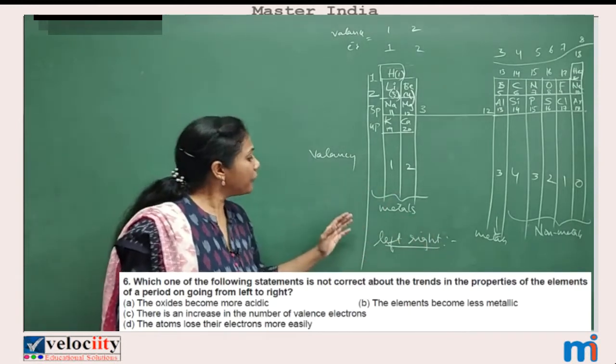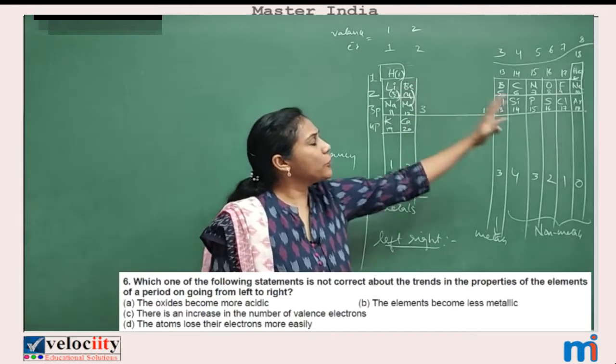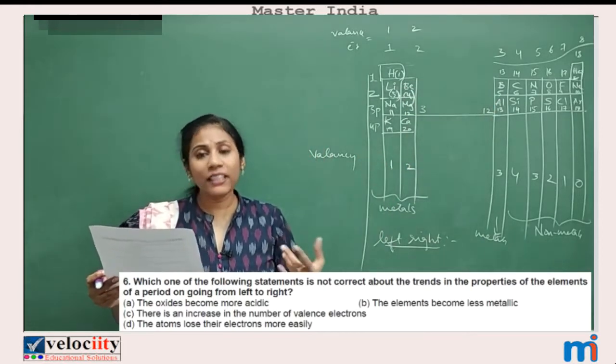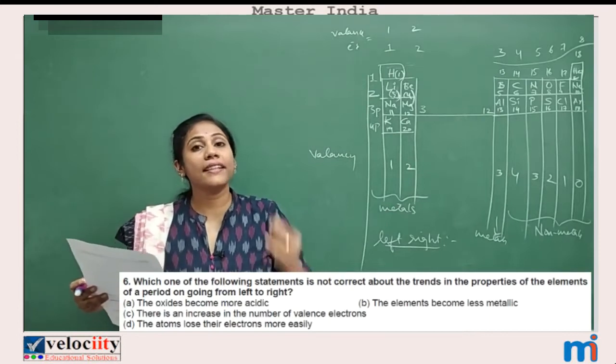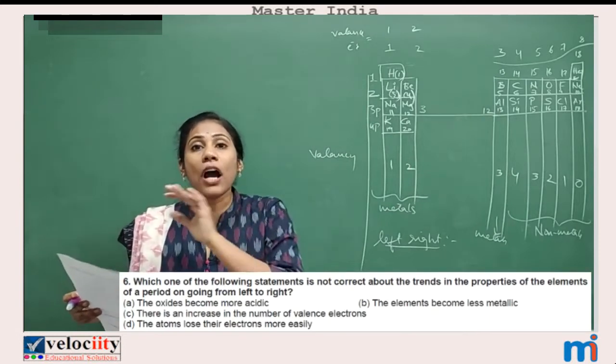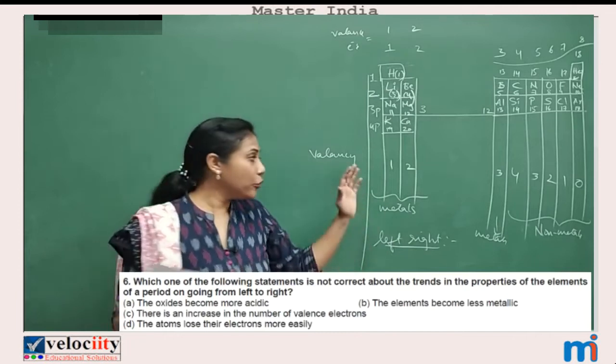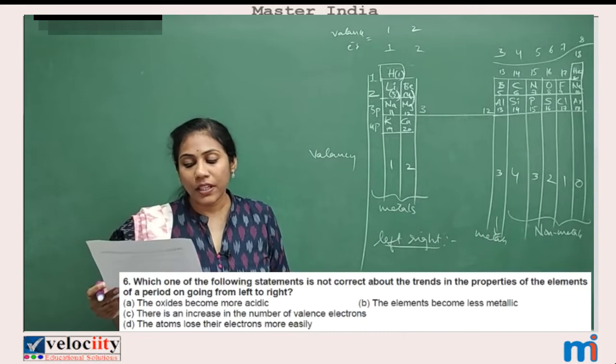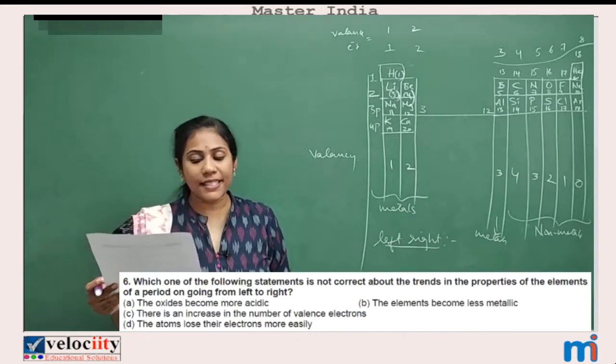We studied that from left to right some properties increase and some decrease. Now reading the options, you have to select the option which is not correct. Coming to the first option, the oxides become more acidic.